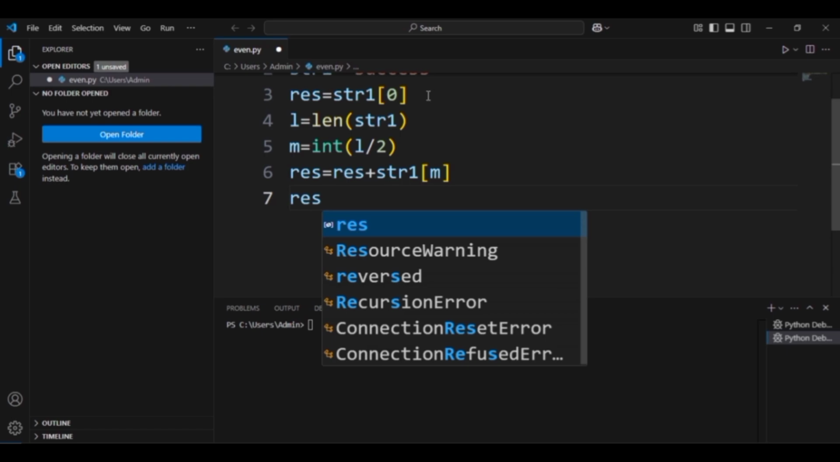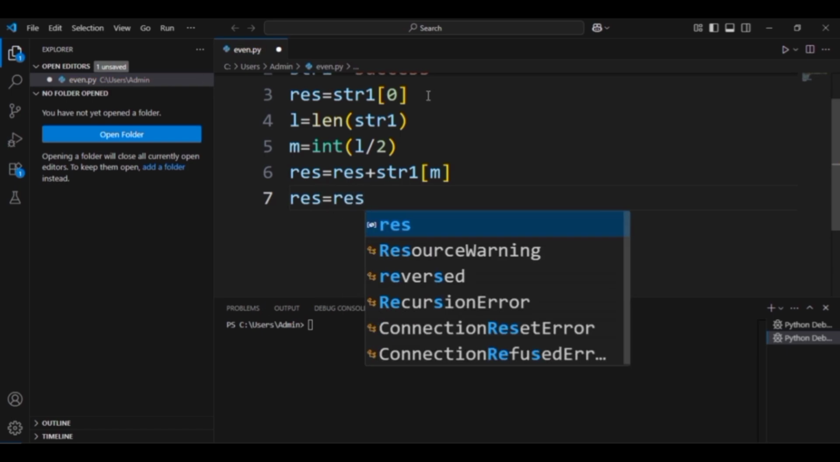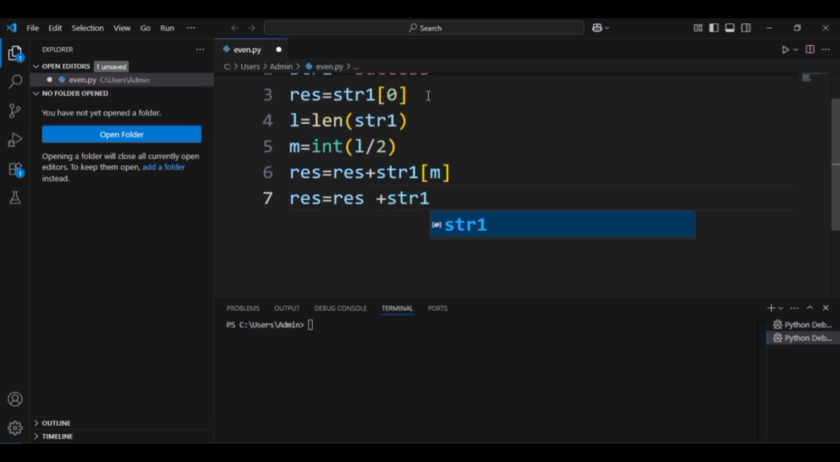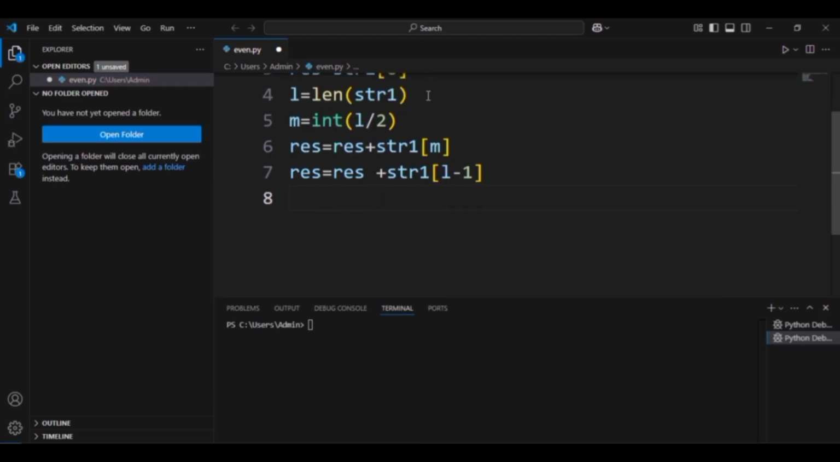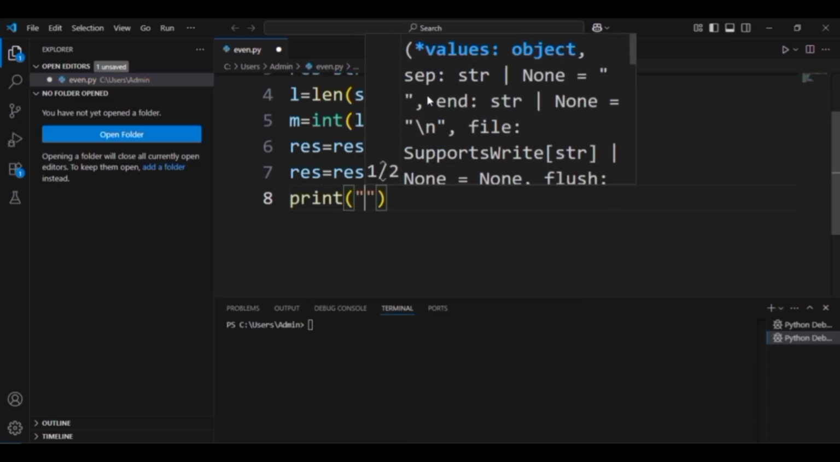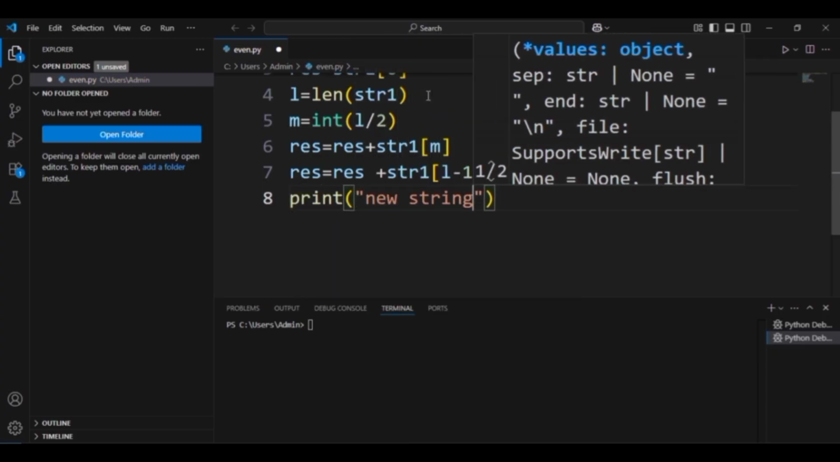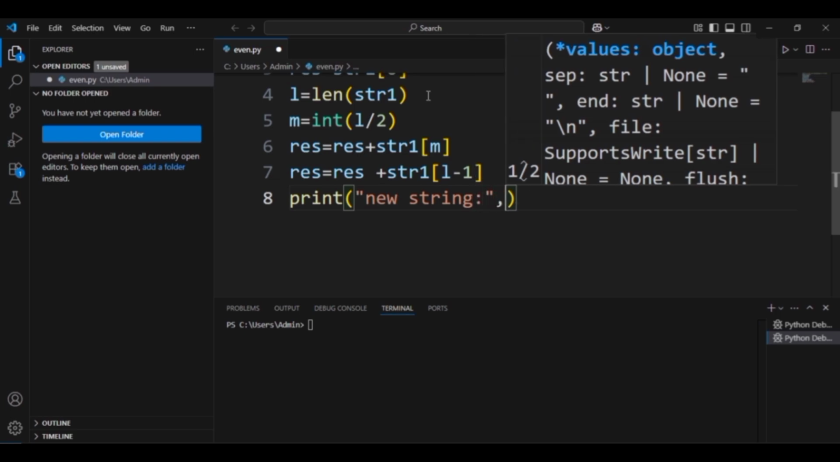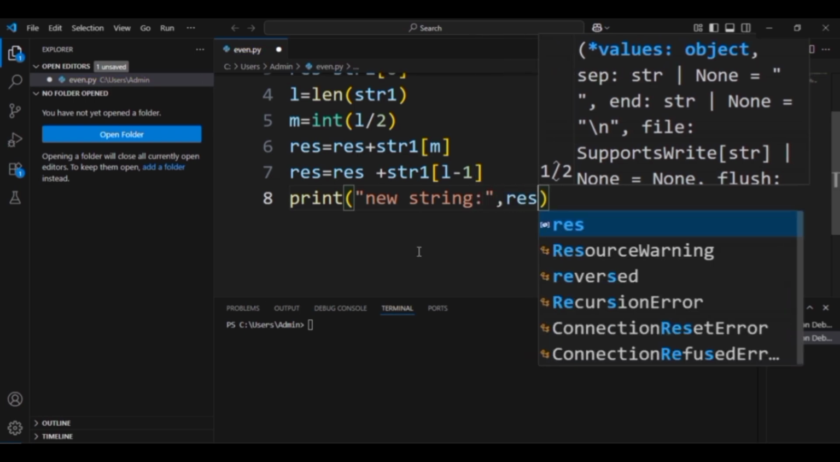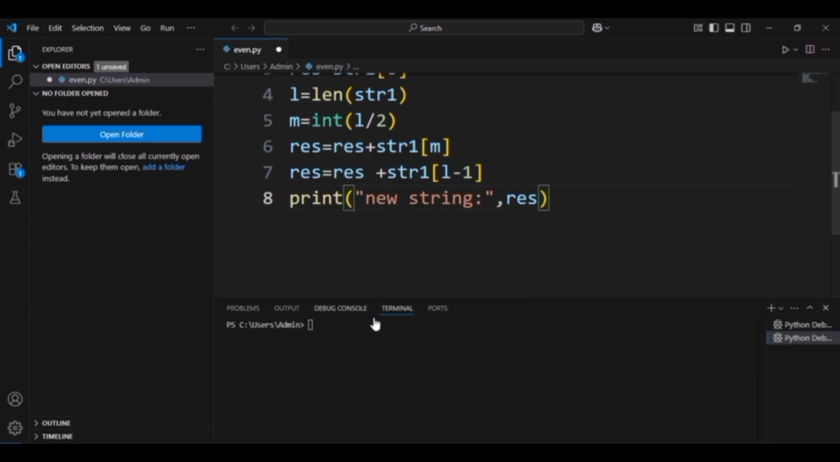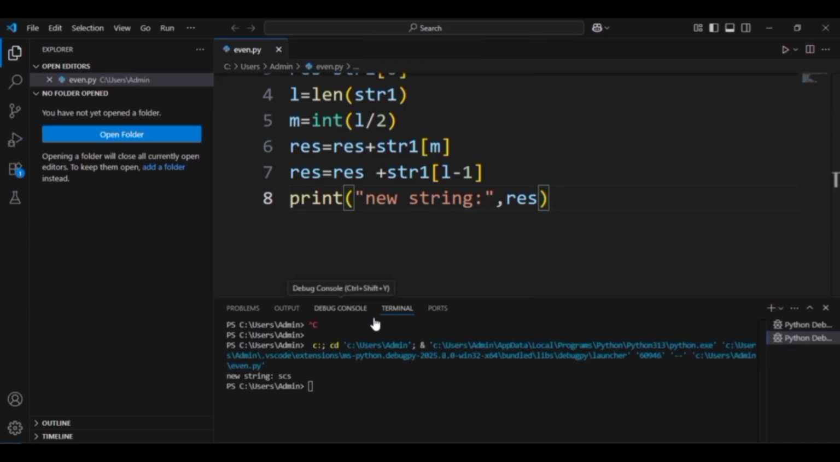Now we can change the string, that is we can make the letters uppercase and we can print the string. Now res equals res plus string of L minus 1, that is the length of the string minus 1, so that we can decrease the index and get the last letter. Now we print the new string so that we get the first letter as capital, middle letter as capital, and the end letter is also capital, like this.